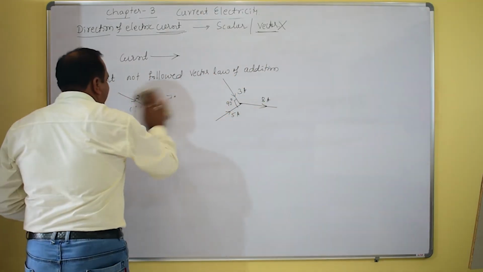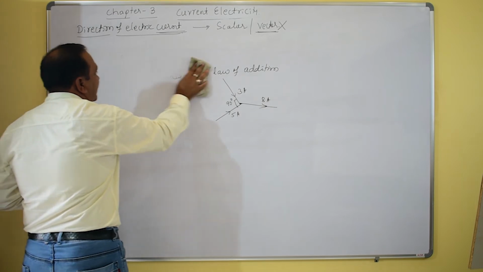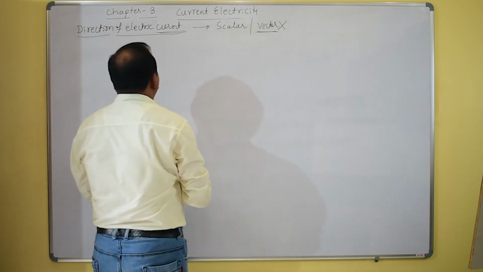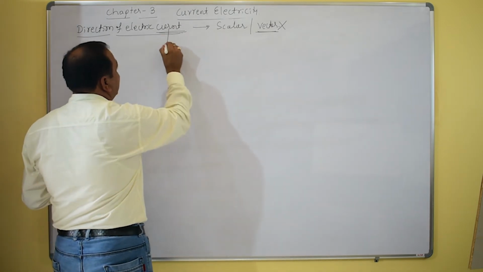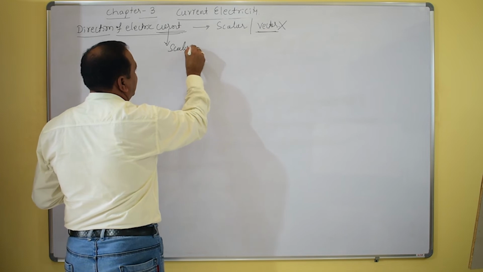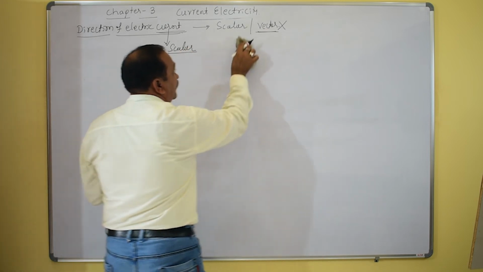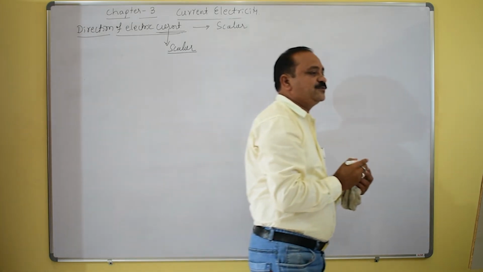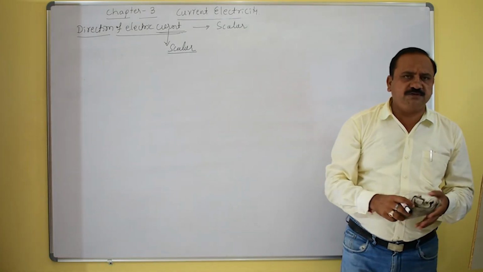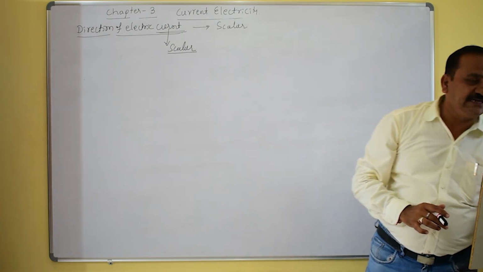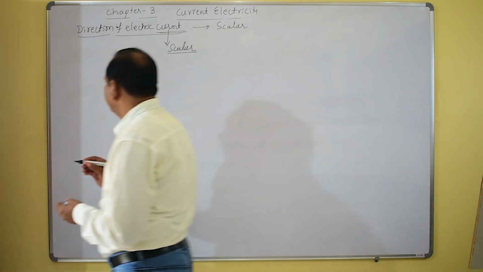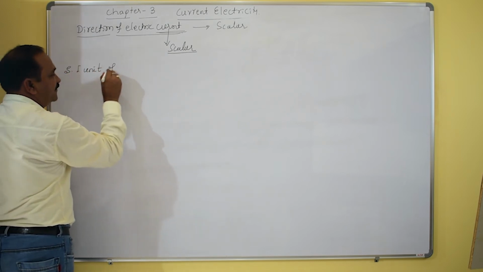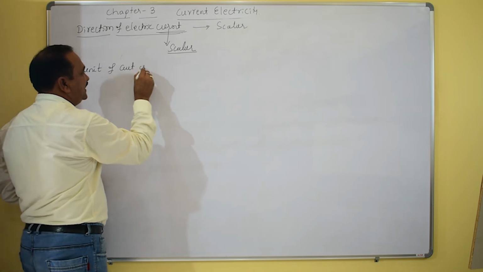Apart from this, one important concept we came to know is that electric current is a scalar quantity, not a vector quantity. That you should try to analyze. After this, as I told earlier, its SI unit is the ampere. The SI unit of electric current is the ampere.